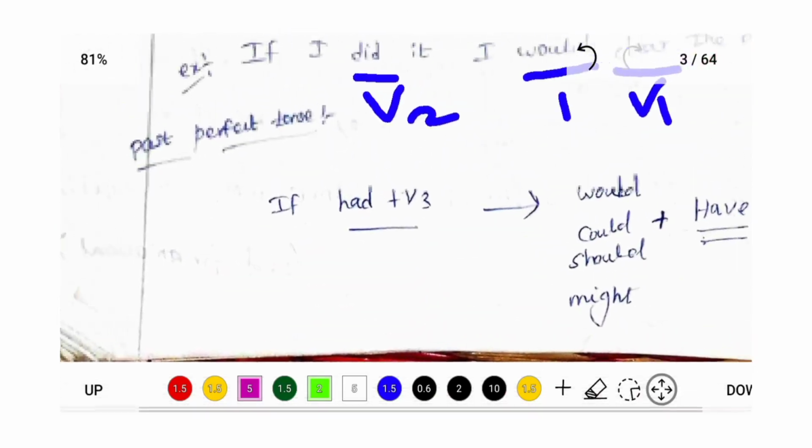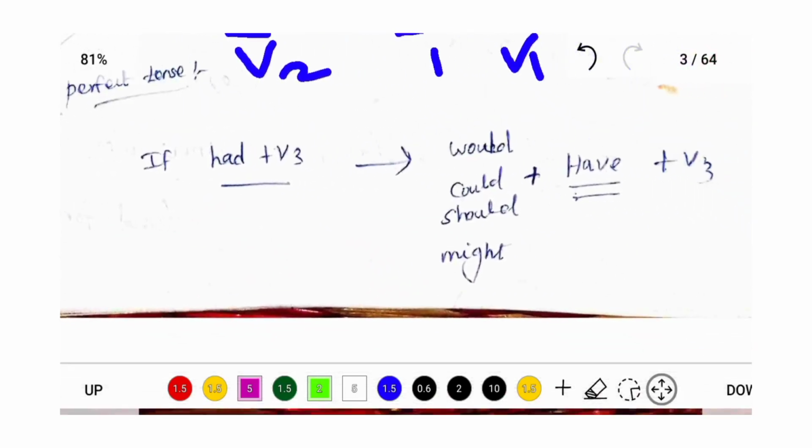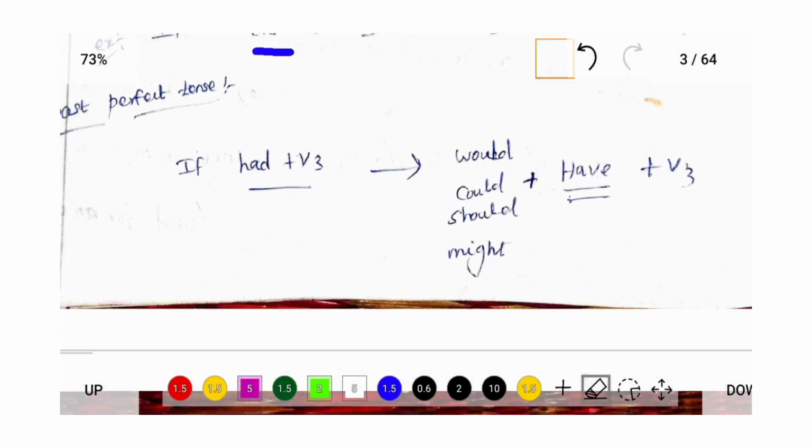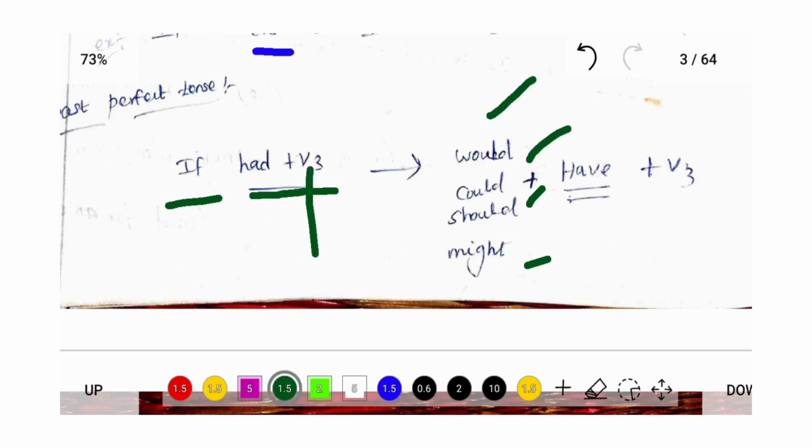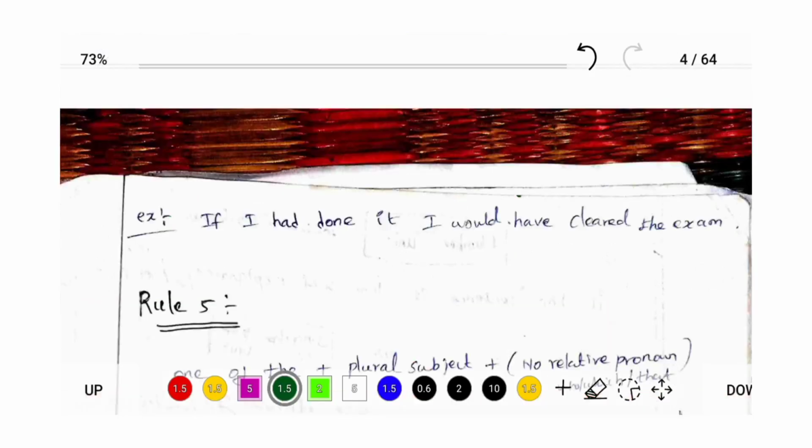Next we are going to see the past perfect tense. It's very important. Past perfect tense. If followed by had plus V3, then the second part of the sentence will be would, could, should, might plus have plus V3. Had plus V3 is a perfect tense. If followed by the perfect tense format had plus V3, then the second sentence will be in would, could, should, might plus have plus V3.